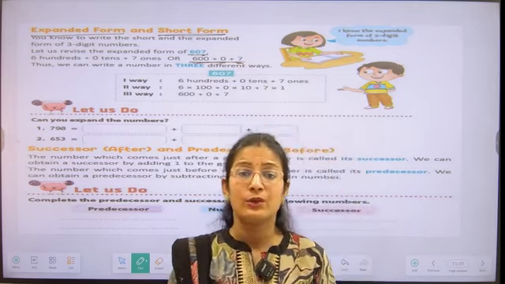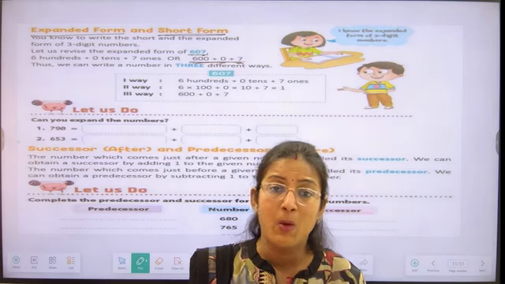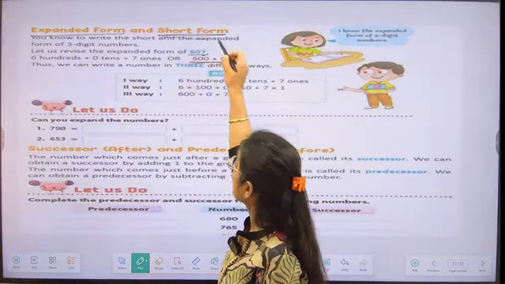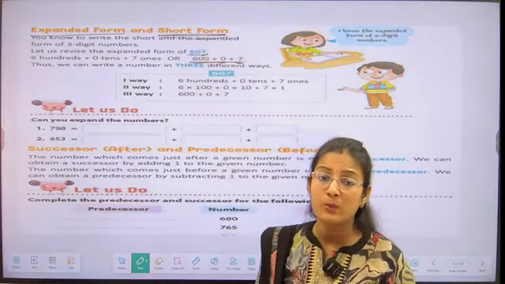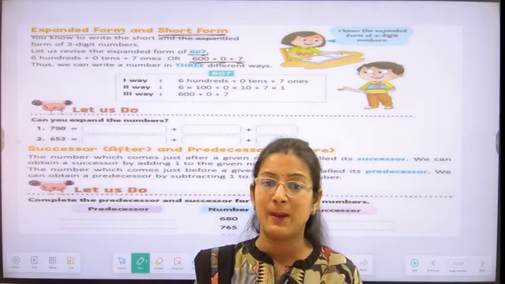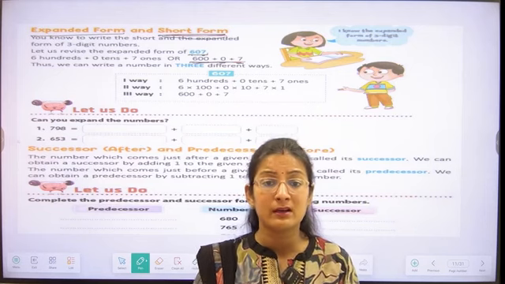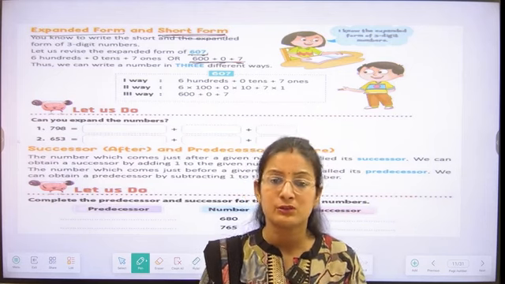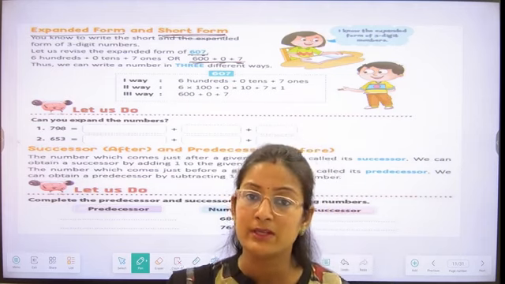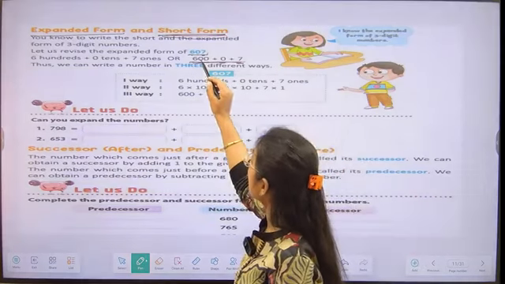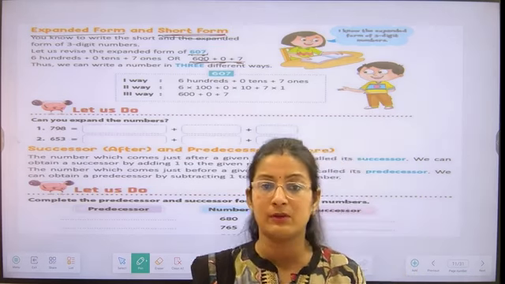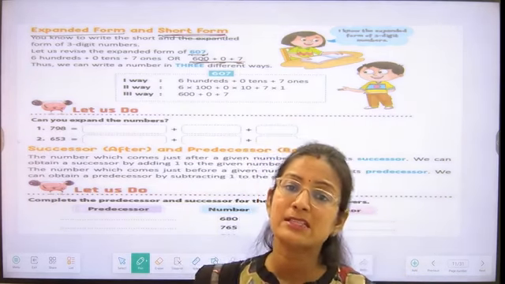And if we are going to write a number by its face value only, then we are writing the number in short form, students. Or we can say that we are going to simply omit the zeros from the number if we want to write the short form of the number. So if we want to write the short form of a number, we can omit the zeros from the expanded form, students. So we can get the short form of the number, or we can write its face value.